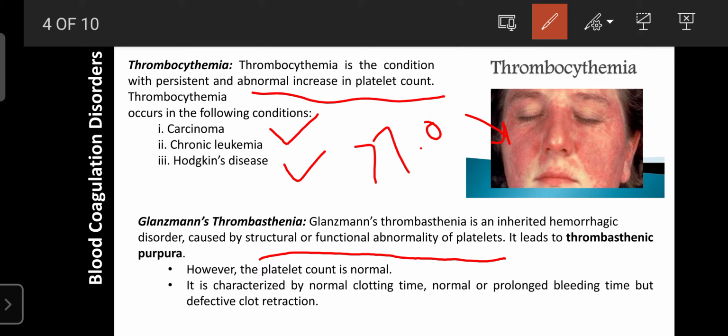It is characterized by a normal clotting time, but a prolonged bleeding time, and it is defective in clot retraction. So no clot is formed, but still the clotting time is normal, or there is a prolonged bleeding time, that is BT. That condition is known as Glanzmann's disease. It occurs due to abnormality in the structure and functions of the platelets.